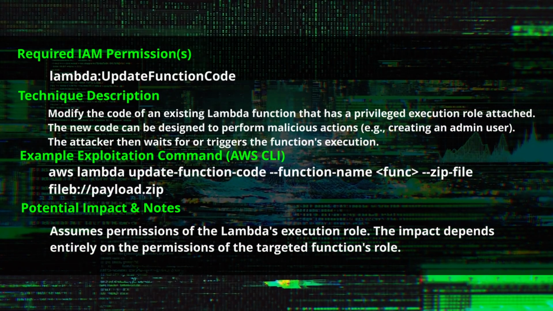Lambda UpdateFunctionCode. Used to modify the code of an existing Lambda function that has a privileged execution role attached. The new code can be designed to perform malicious actions, for example creating an admin user. The attacker then waits for or triggers the function's execution. aws lambda update-function-code --function-name <name> --zip-file fileb://payload.zip. It assumes the permissions of the Lambda's execution role. The impact depends entirely on the permissions of the targeted function's role.